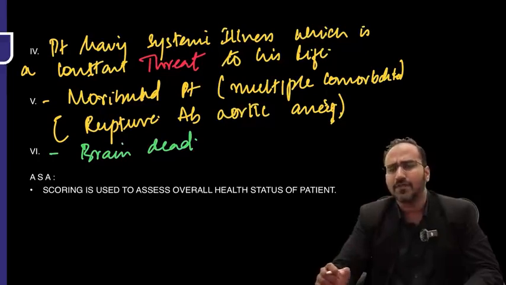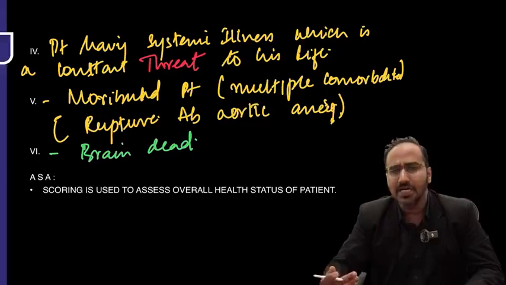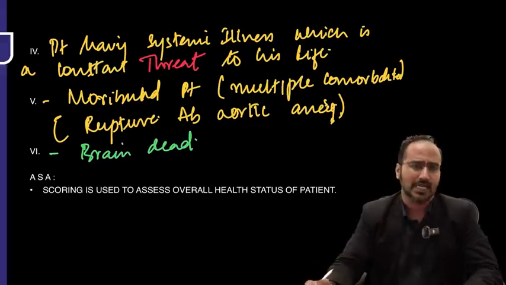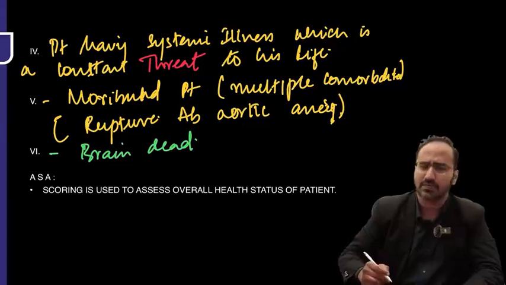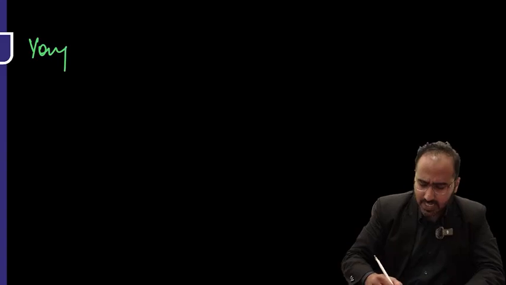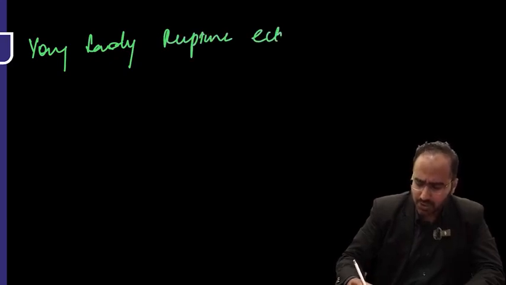Okay? To this ASA class, you can add a suffix E. The alphabet E can be added depending upon the emergency. If it is an emergency surgery, you add the letter E. I'll give you just one example, guys. A young lady posted for ruptured ectopic pregnancy management.